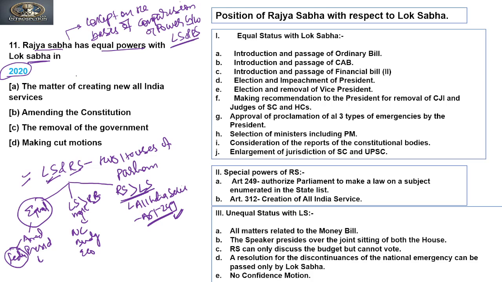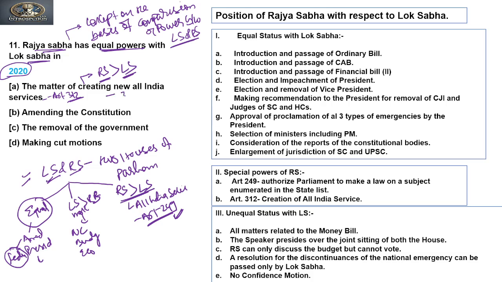Now, if you go to the options given in the question, the question is asking whether Rajya Sabha has equal power. It means when both Rajya Sabha and Lok Sabha have an equal footing in deciding certain matters. So the first option says the matter of creating new All India services, that is under Article 312. Now the creation of All India services has been given more power to Rajya Sabha. So Rajya Sabha has more power than Lok Sabha in the matter of creating new All India services.